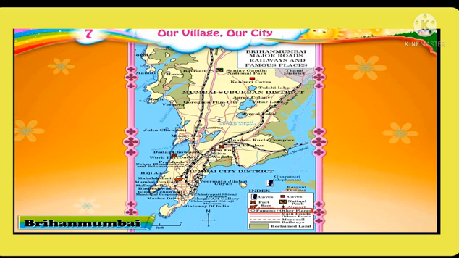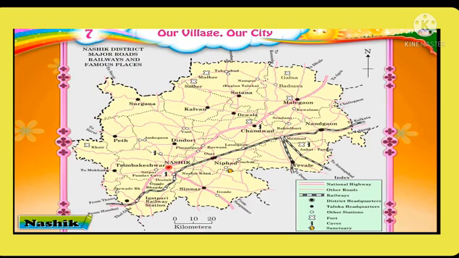So children, in this map many famous places of Brihan Mumbai are shown. Now let us find which are those. In the map, the monorail route is shown. From this map, we also get information about the Brihan Mumbai railway route.